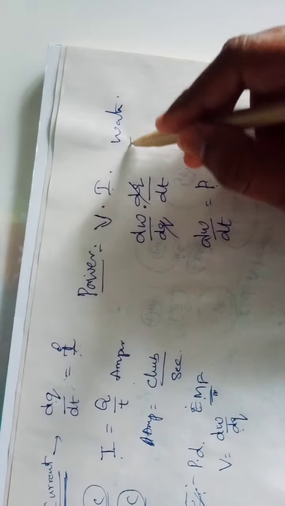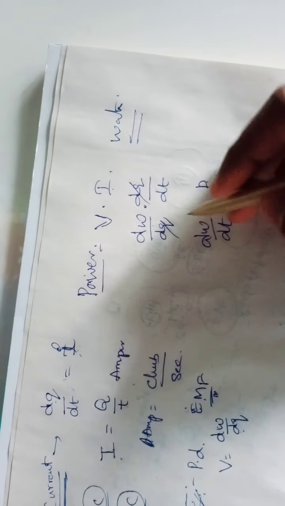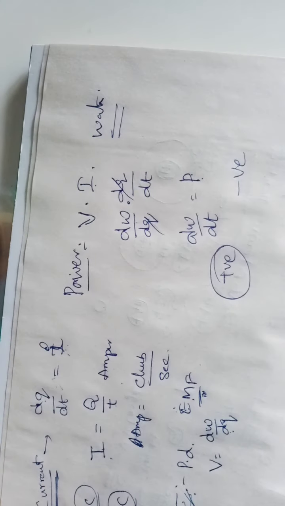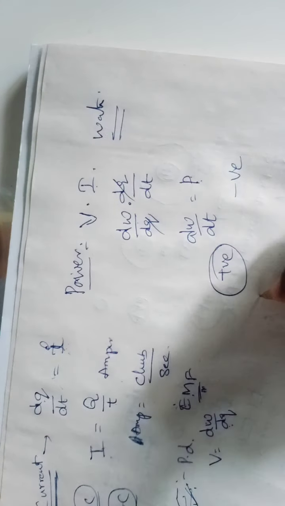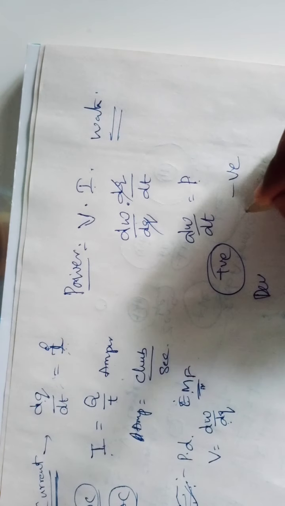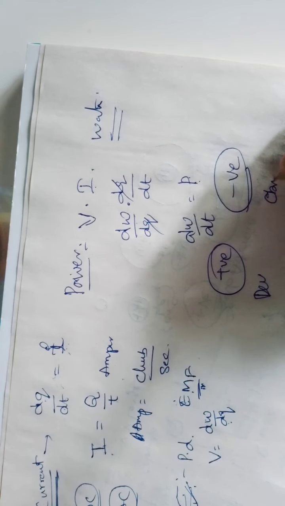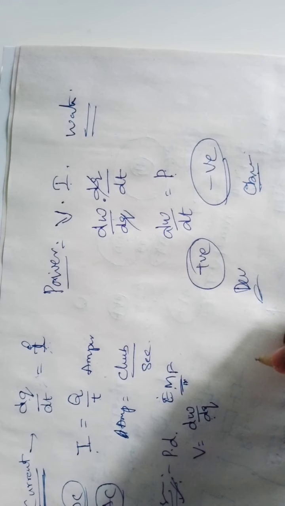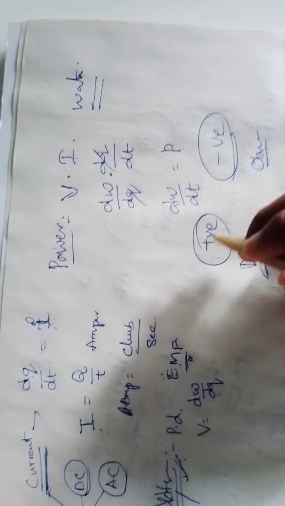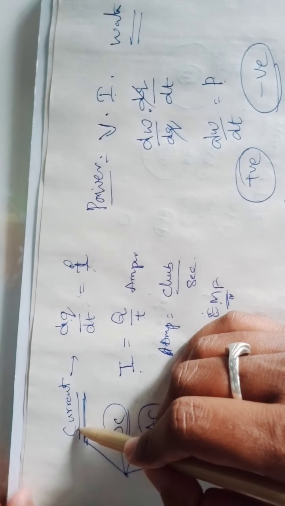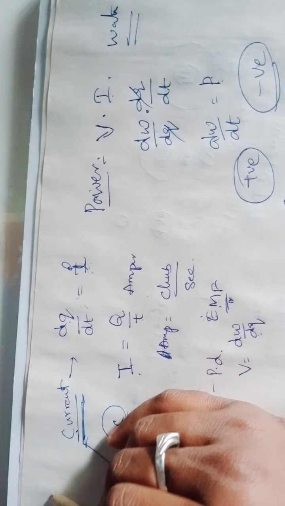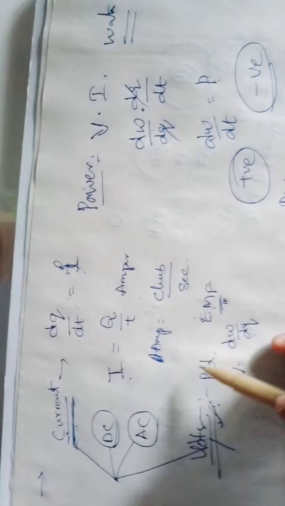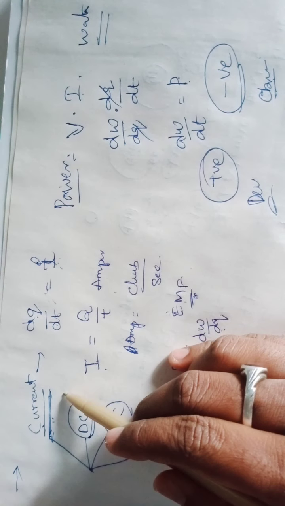Power is in watts. We have positive power and negative power. If you have positive power, that is nothing but power delivery. If you have negative power, that is nothing but power absorbing. So power delivering and power absorbing are the two types we can observe in power. The conventional flow of current is always opposite to the flow of electrons.